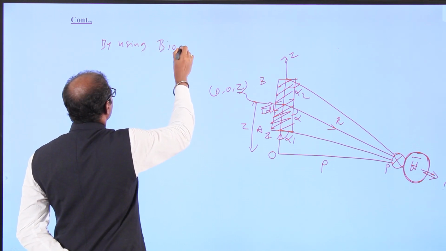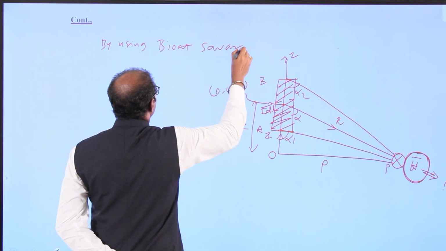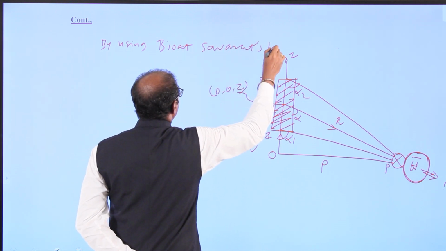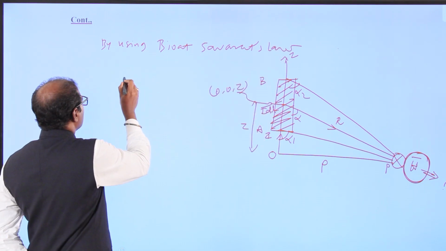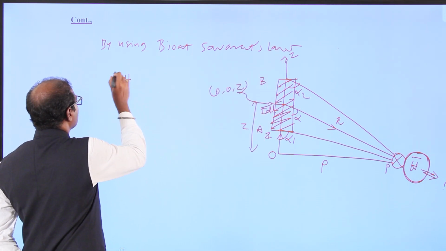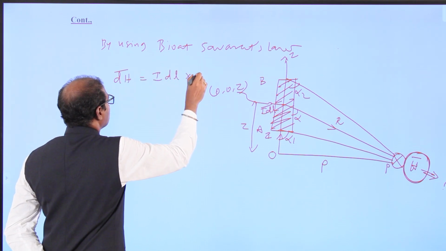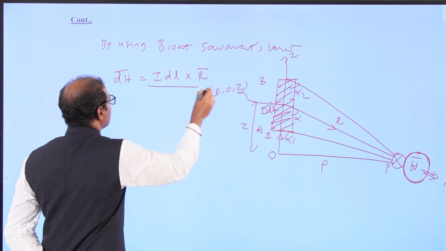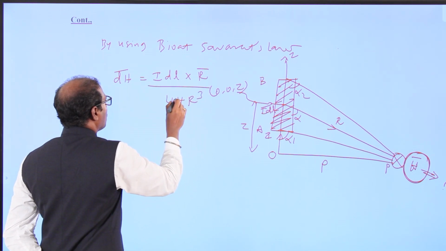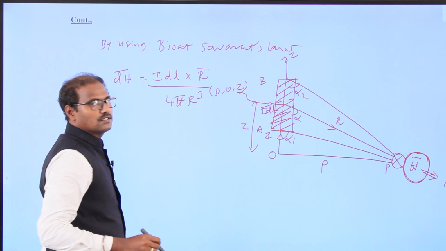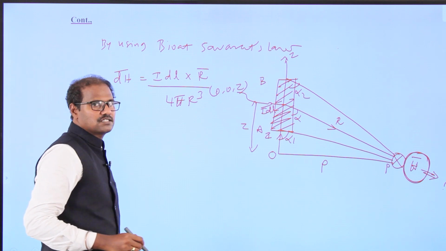What's the Biot-Savart law statement? dH vector equals I dL cross R vector divided by 4 pi R cubed. I dL cross R by 4 pi R cubed. This is the Biot-Savart law.